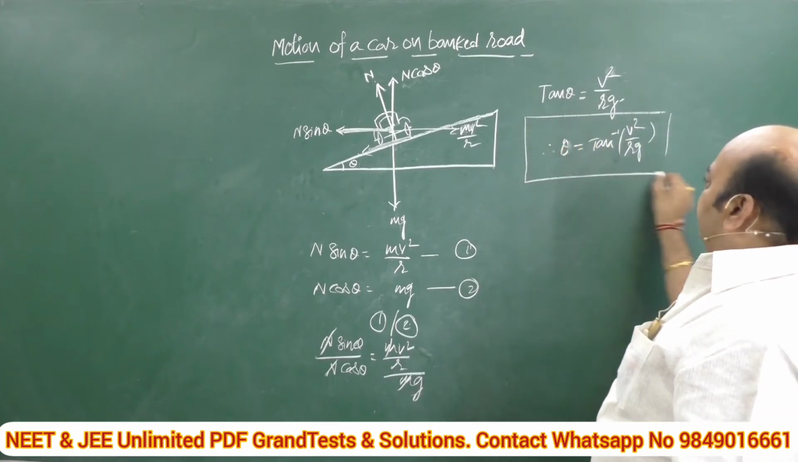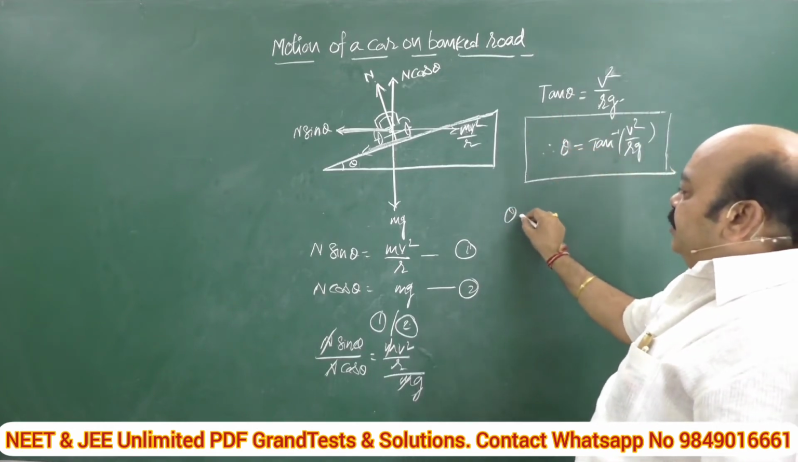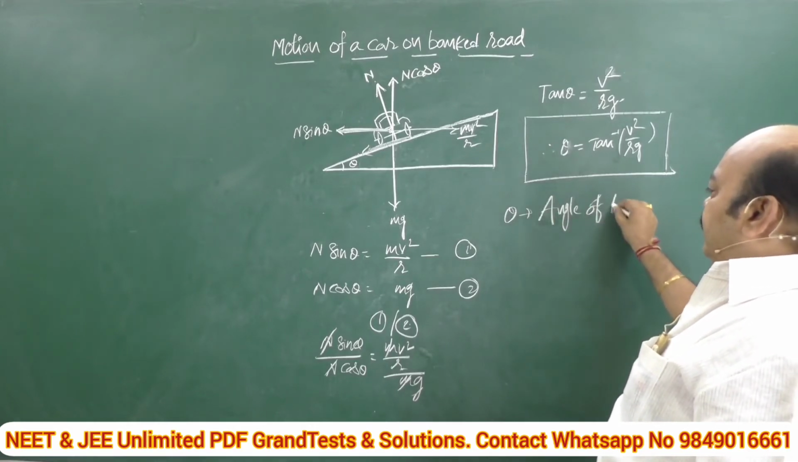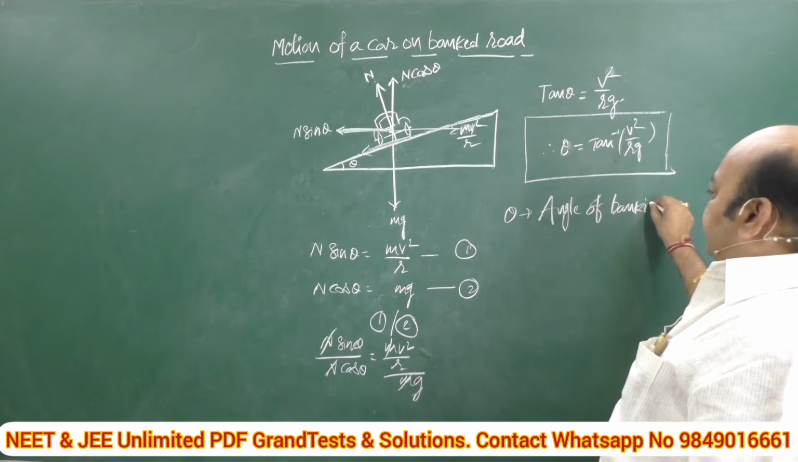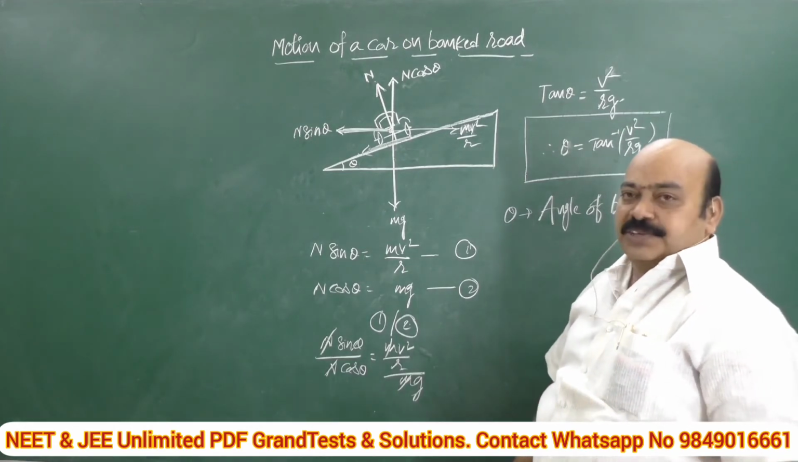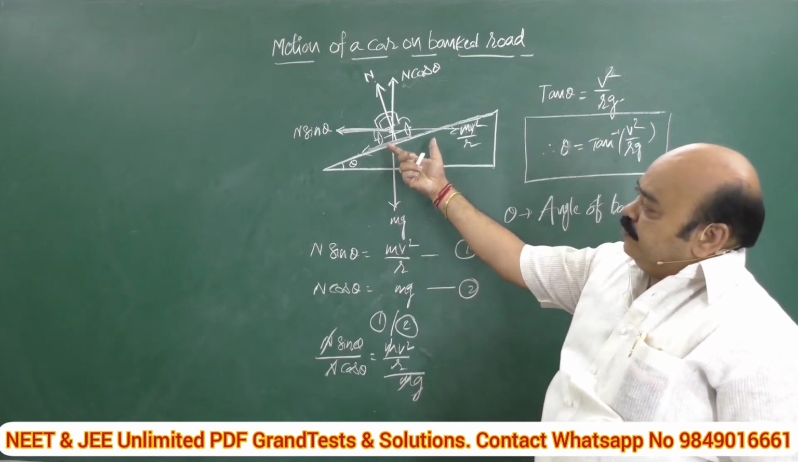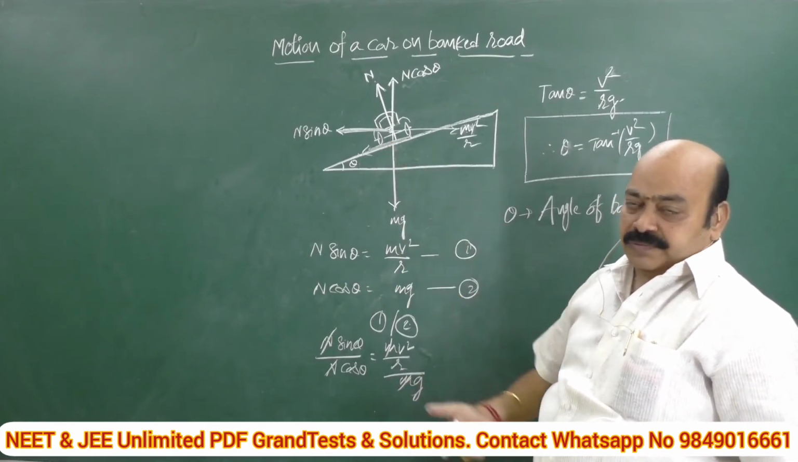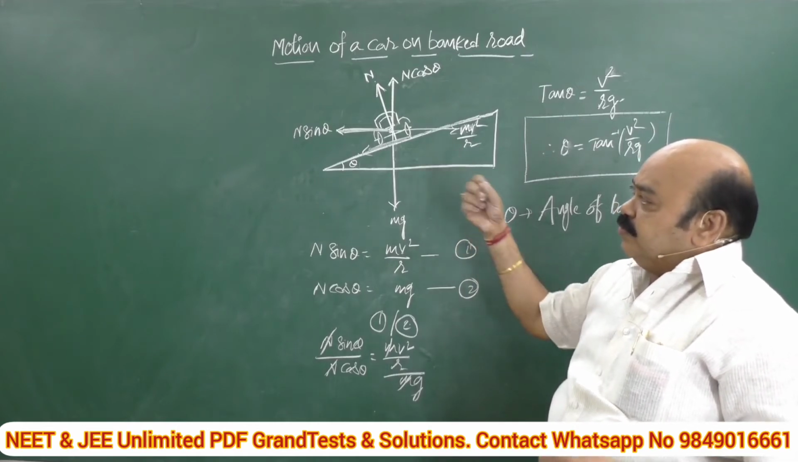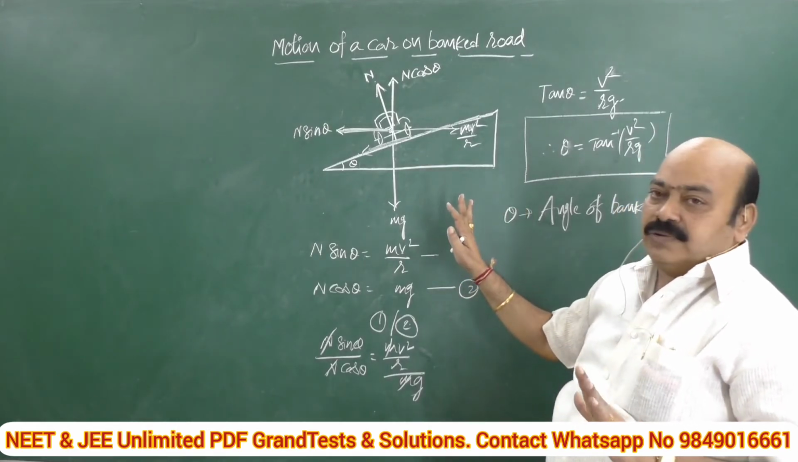Anybody, what is this called? Theta is called the angle of banking. Angle of banking, an important article. At the same time, very simple also, provided you can draw the block diagram by yourself. Nothing to memorize, nothing to cram into the mind. Very casually you can write the forces.